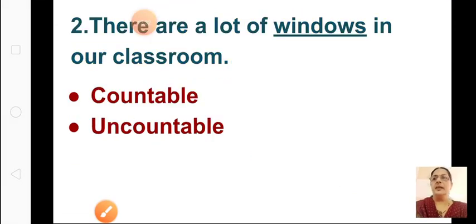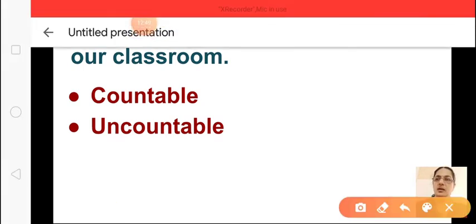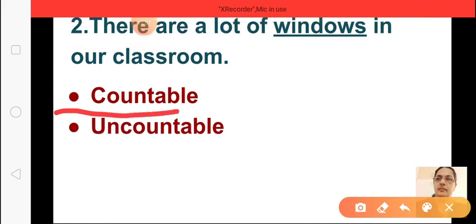There are a lot of windows in our classroom. So can we count the windows? Yes, you all easily can count the windows. 5 windows, 6 windows, 3 windows. So when you can count, it will come under which noun? It is countable. Okay, understood how to do?